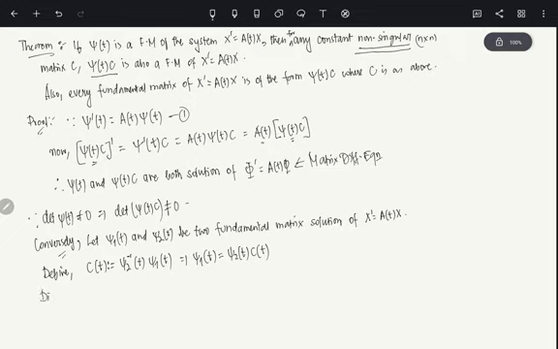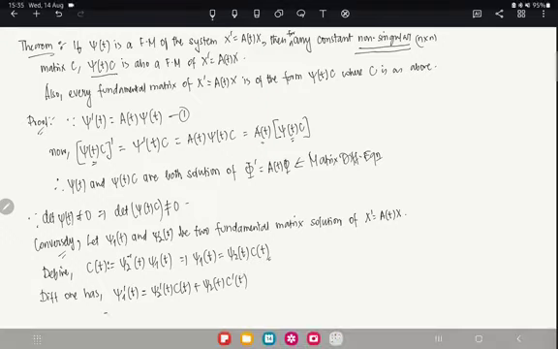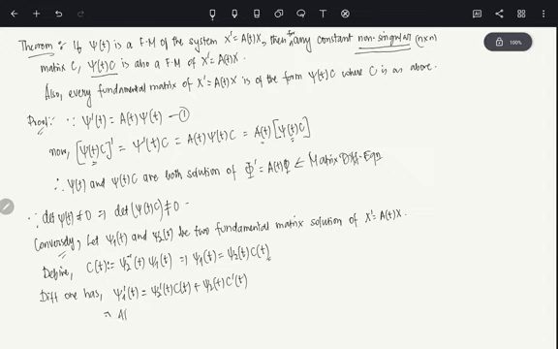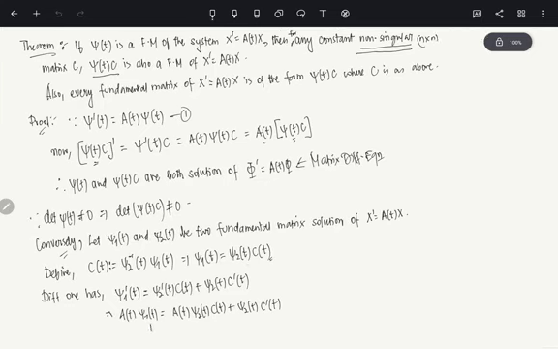Differentiating, I have Φ1'(t), which is Φ2'(t)C(t) plus Φ2(t)C'(t). Now, Φ1'(t) is A(t)Φ1(t), and Φ2'(t) is A(t)Φ2(t). So we have A(t)Φ2(t)C(t) plus Φ2(t)C'(t). Since Φ1 is Φ2 times C(t), this part and this part we can just cancel out.